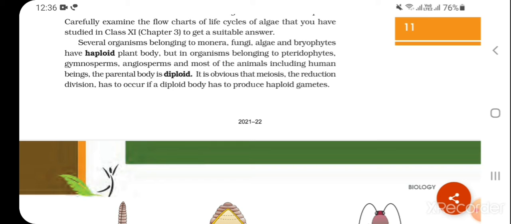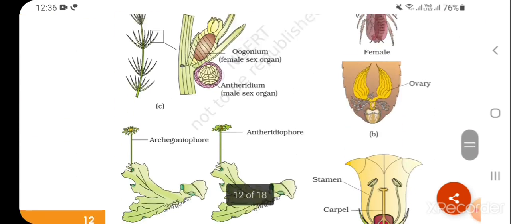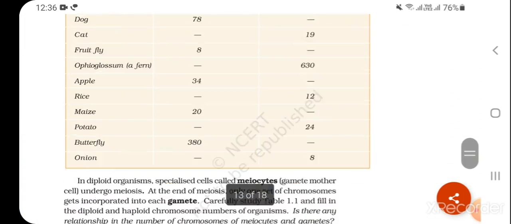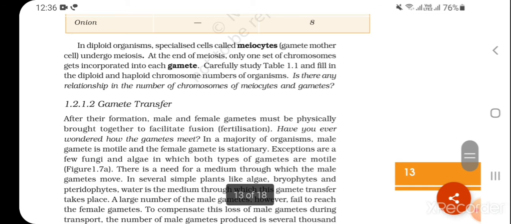It is obvious that meiosis, the reduction division, has to occur if a diploid body has to produce haploid gametes. In diploid organisms, specialized cells called meiocytes, or gamete mother cells, undergo meiosis. At the end of meiosis, only one set of chromosomes gets incorporated into each gamete. Carefully study Table 1.1 and fill in the diploid and haploid chromosome numbers of organisms. Is there any relationship in the number of chromosomes of meiocytes and gametes?